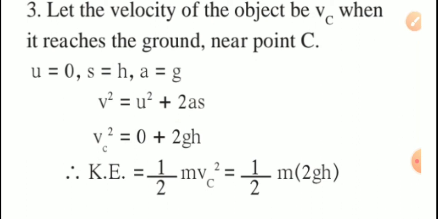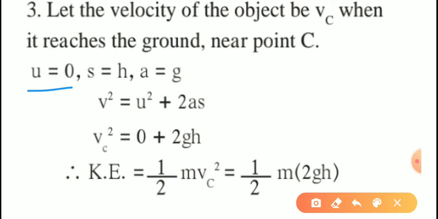So in the third one, let the velocity of the object be vc when it reaches the ground near point C. At that time also, the initial velocity is 0, the displacement becomes height, and the acceleration will be gravity. So v square is equal to u square plus 2as. Here the velocity becomes vc, u square becomes 0, and we get 2gh.